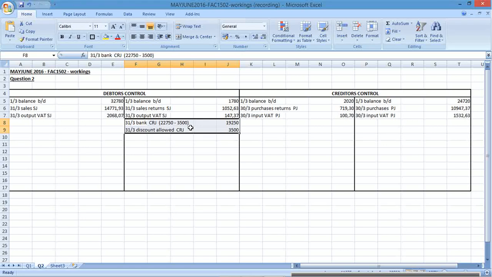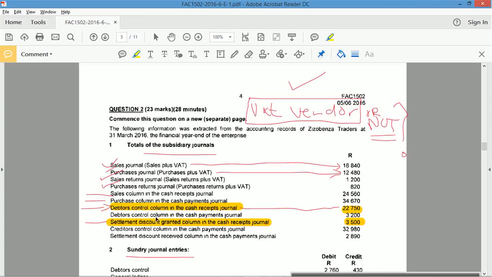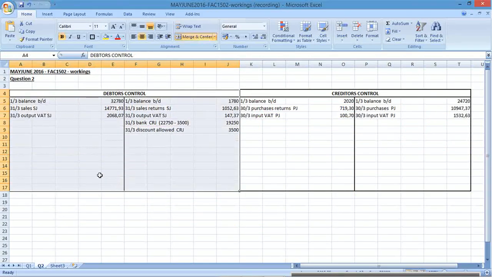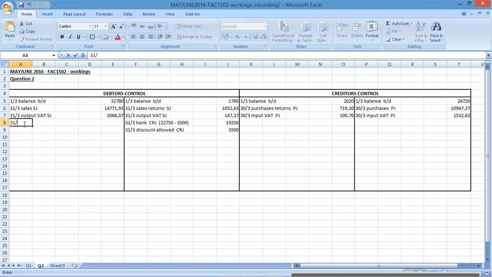Okay, the debtors figure in the cash receipts represents the full amount. The amount that you receive is the net amount. The amount that you give as a discount is the discount amount. Okay, that's it. Debtors control in the cash payments. When do I have that? That's bank reconciliation. That's a dishonored cheque. Dishonored cheques always go to the cash payments journal. So you're going to increase your debtors because they didn't actually pay. How much? 13,200.